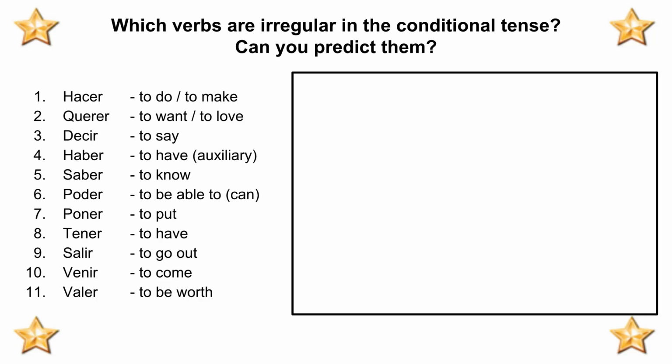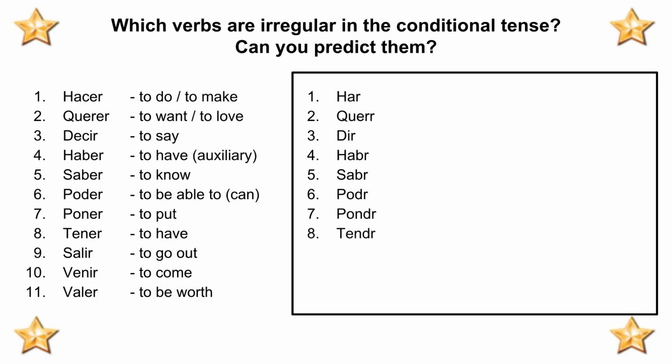Let's have a little look at the irregular stems. Hacer becomes H-A-R, querer, Q-U-E-R-R, decir, D-I-R, haber, A-B-R, saber, S-A-B-R, poder, P-O-D-R, poner, P-O-N-D-R, tener, T-E-N-D-R, salir, S-A-L-D-R, venir, V-E-N-D-R, and valer, V-A-L-D-R.